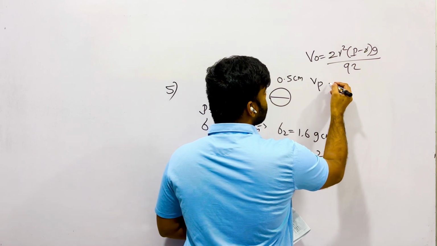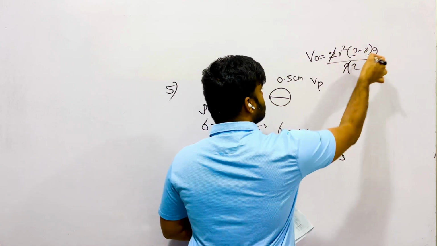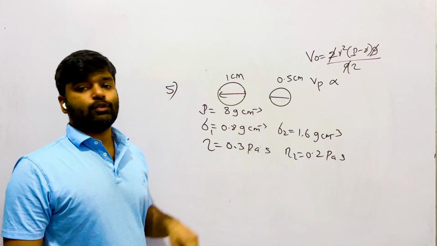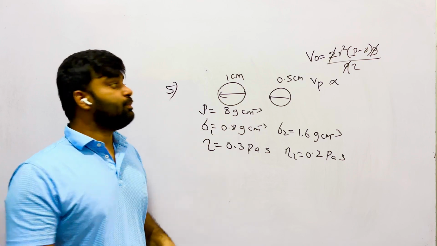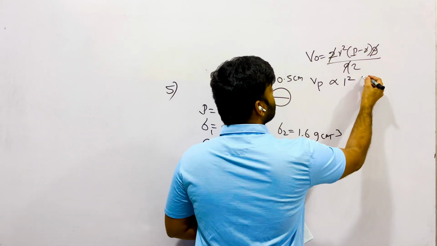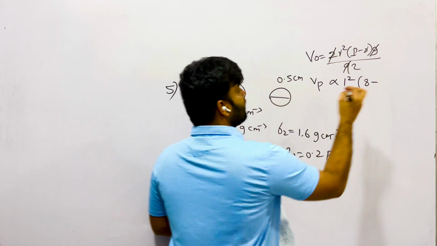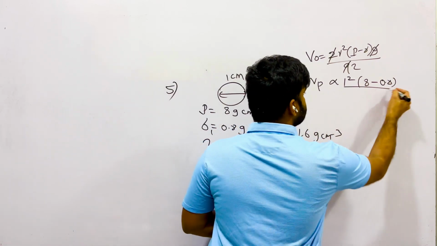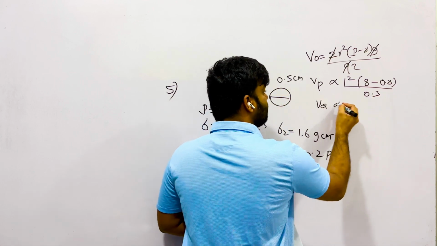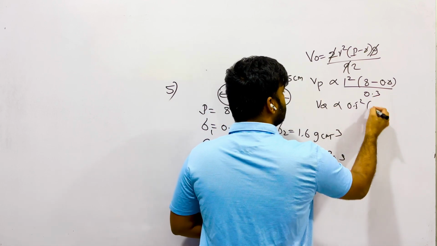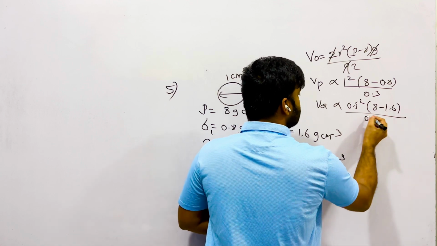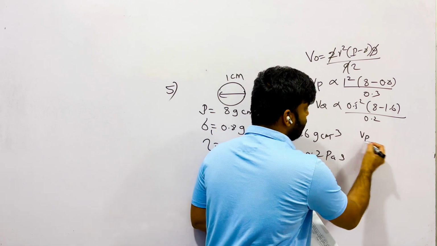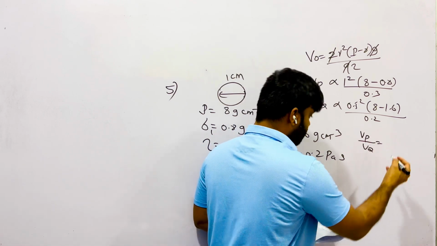First Vp, here 2 is constant, 9 is constant, g is constant, is proportional to, no need to convert it to radius because ratios of diameters and ratios of radius will be same. Therefore 1 squared, this is 8 minus 0.8, no need to convert for SI unit because they will be cut off, over viscosity is 0.3. Vq proportional to half squared, 8 minus 1.6 over 0.2. If you solve them, you will get the ratio Vp over Vq is equal to 3.